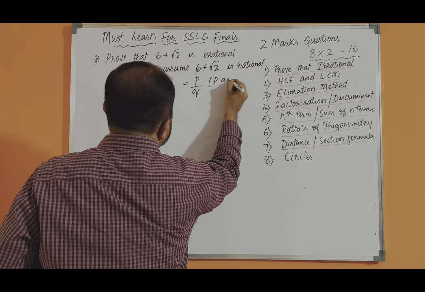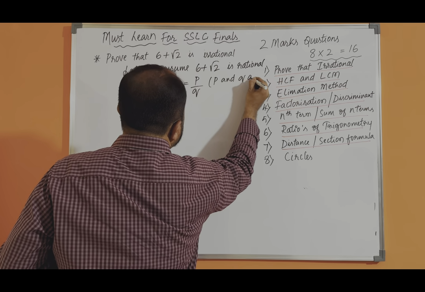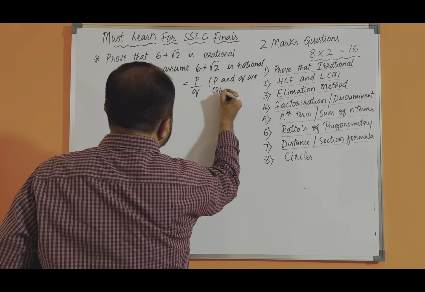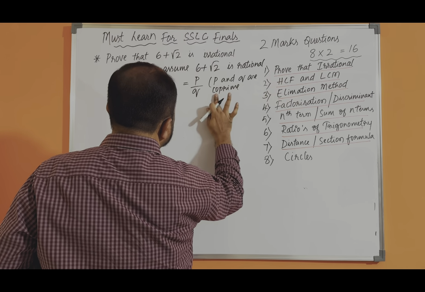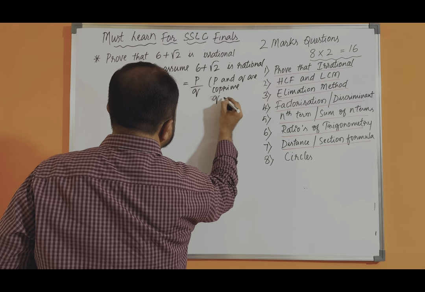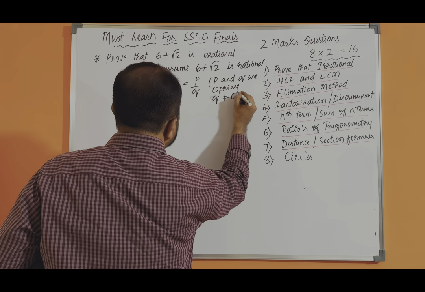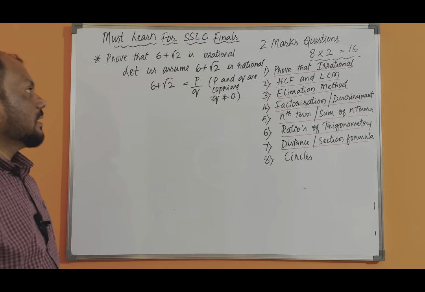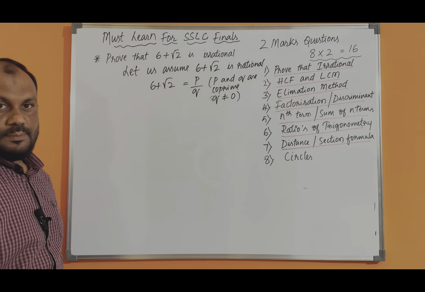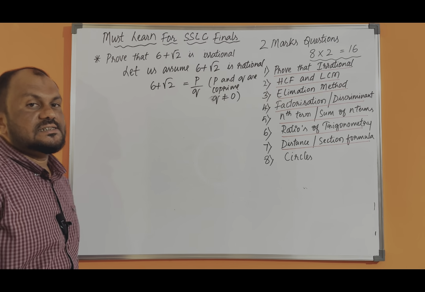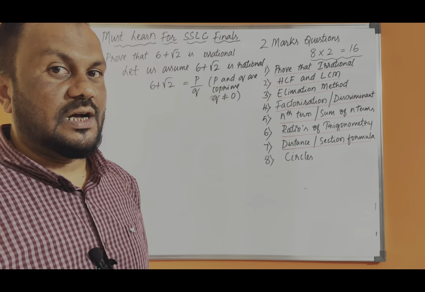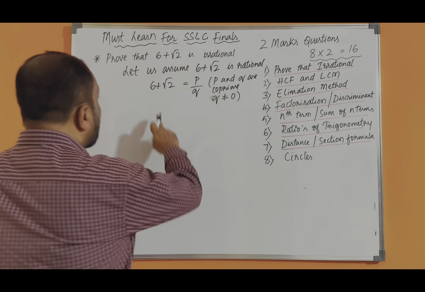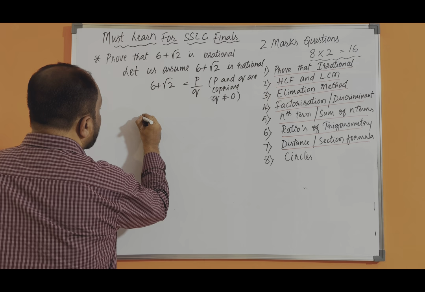Here p and q are co-prime and q should not be equal to 0. So we assume 6 plus root 2 is rational, and it is expressed in the form of p by q. Now I am transposing 6 in the next step.